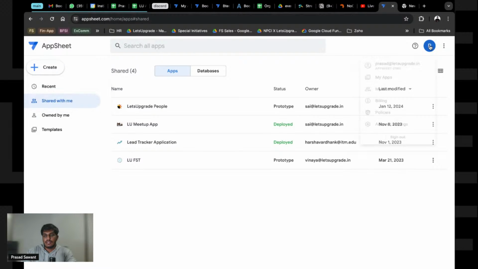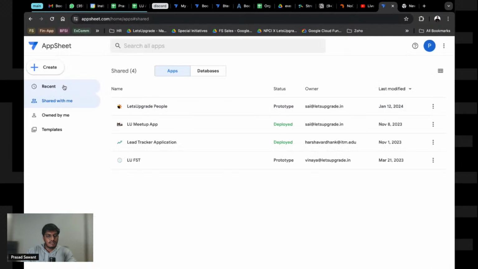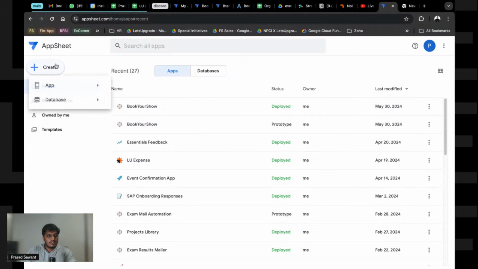Let me just see. I see a few things changed in my app. Let me just check. Okay, I'm on the core plan. That's great. But if I go and create, I can go and create an app from here. I can create from some existing data, or start with a template, or start with a blank app, or I can have a new database or import from sheets.